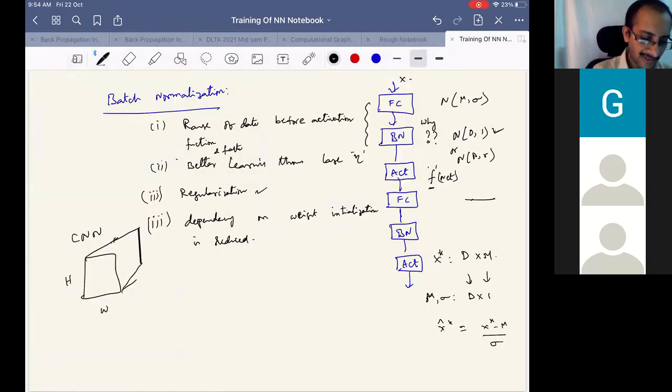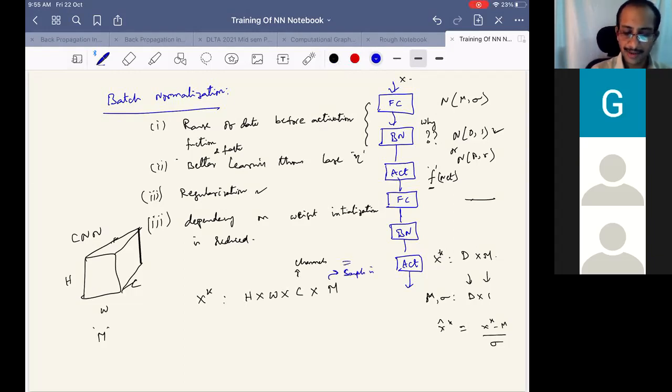Now what we want to do is bring the mini batch into account as well, so that means M samples are together. So if I see the overall dimension, it is H cross W cross C cross M. H cross W is the image dimension, C is the channels, and M is the number of samples in the mini batch.